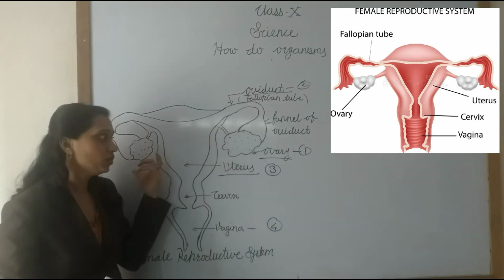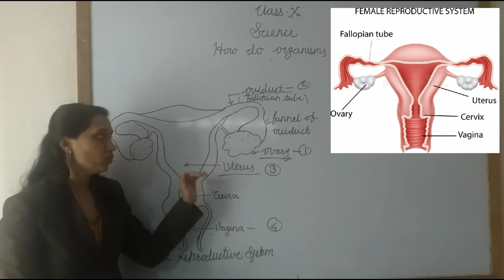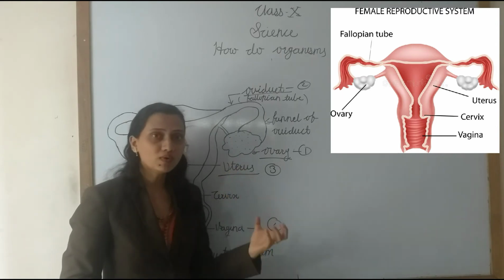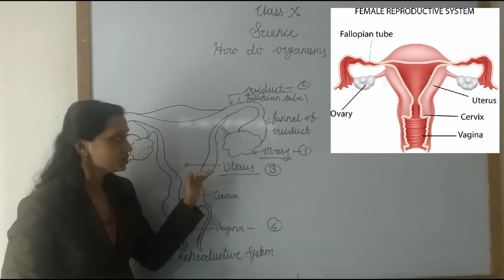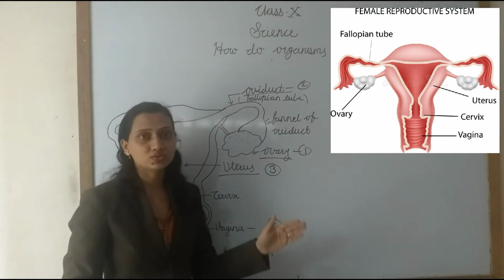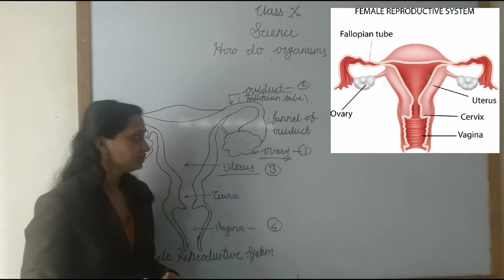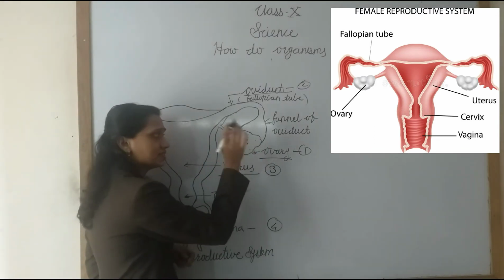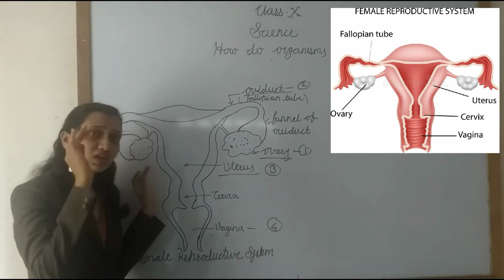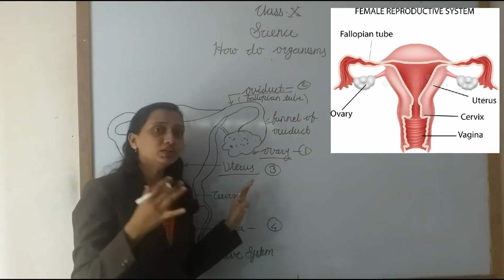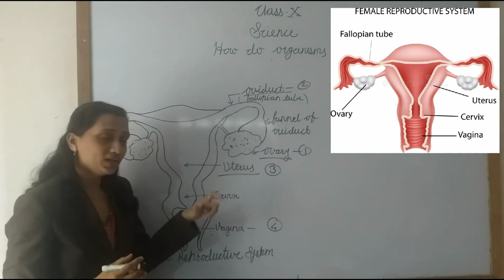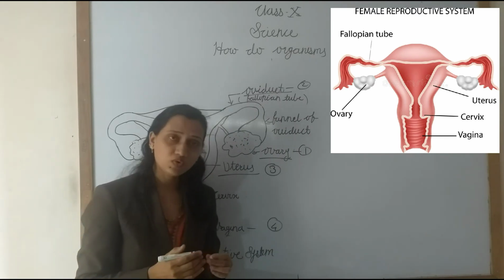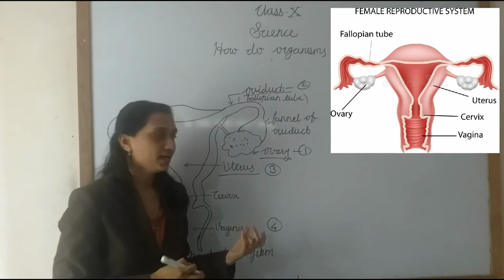Understand? A pair of ovaries are present in the female body. And what is the function of the ovary? The ovary secretes the female gametes, ova, also called eggs. It also secretes the sexual hormones estrogen and progesterone. Now each ovary consists of several thousands of follicles, and after puberty, these follicles become matured. It forms the fertilized ovum, the fertilized egg.